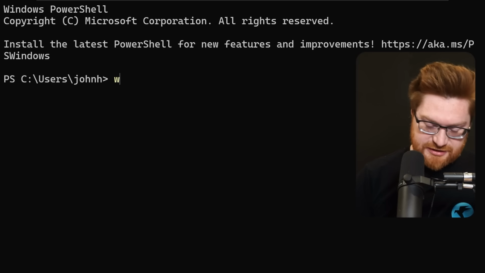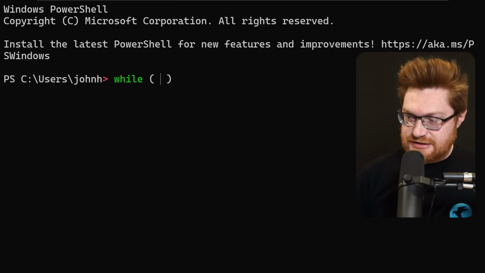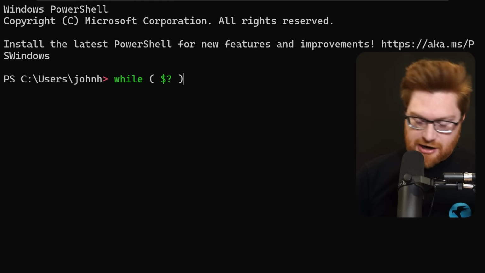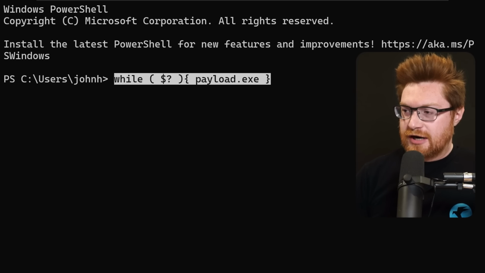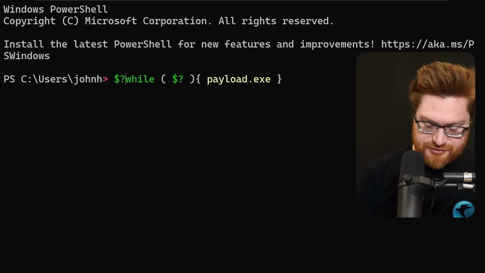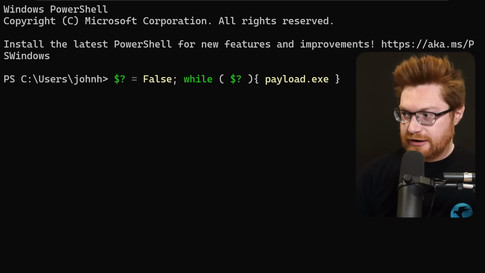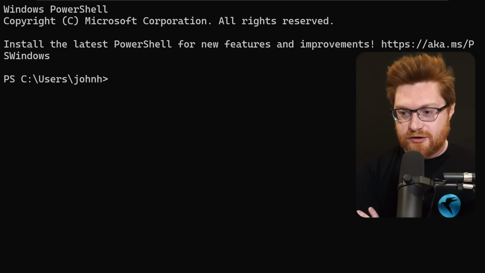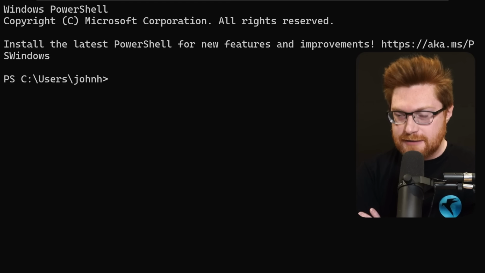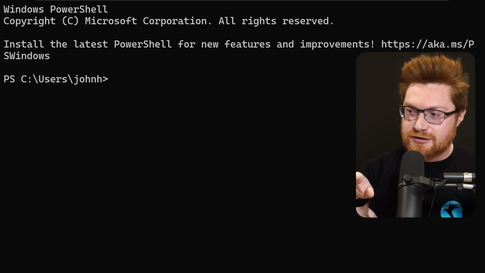So we can't as easily use that as the condition inside of our while loop to run our payload. At least not toggling it beforehand with that being set to false, right? So we got to think up some smart ways to intentionally cause an error or have a commandlet fail. But before we do, I do want to talk a little bit about some of this.